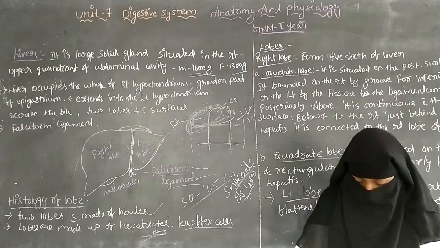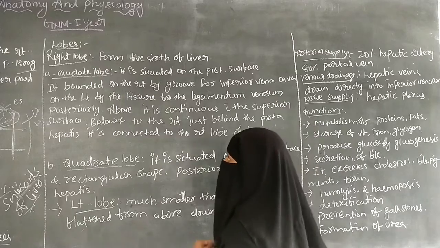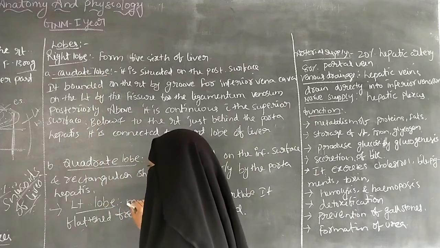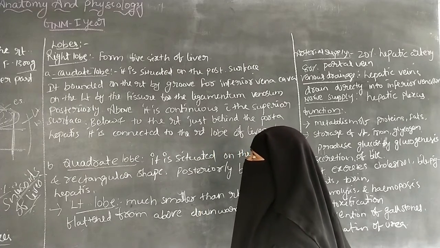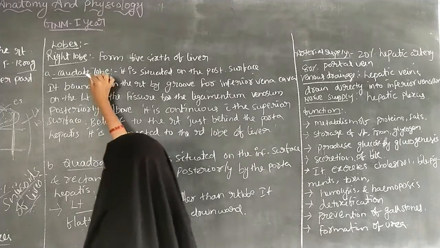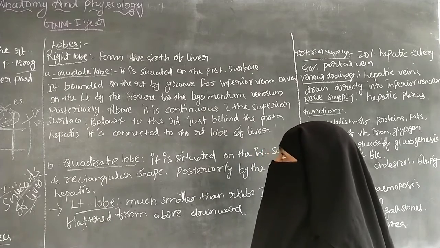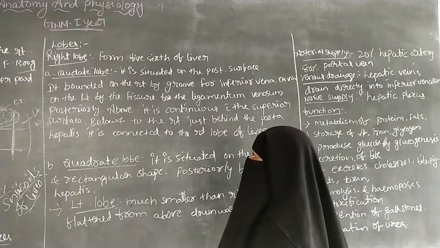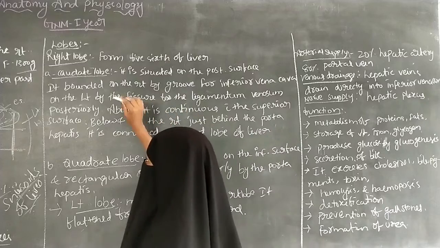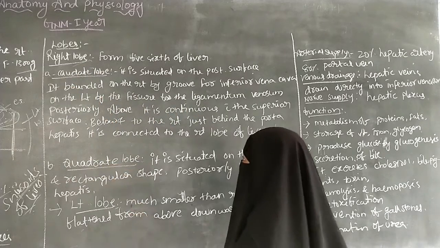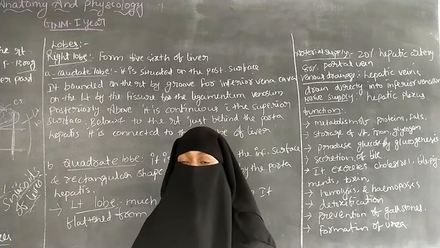So the next one is the lobes of the liver. The lobes include the right lobe and the left lobe. The right lobe is larger when compared with the left lobe. Five-sixths of the liver is formed by the right lobe.